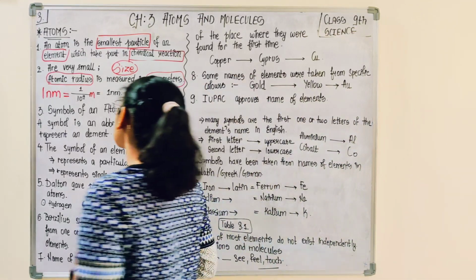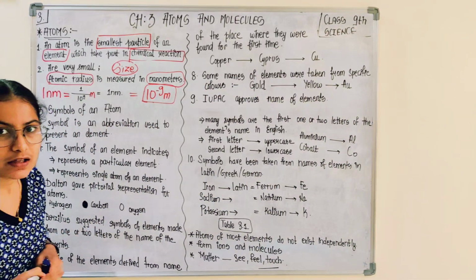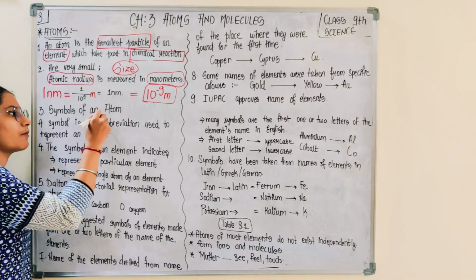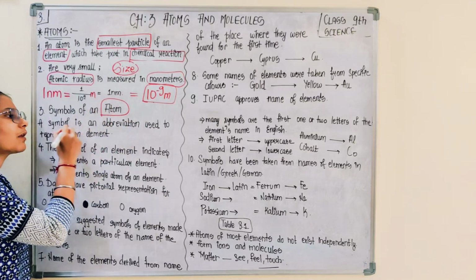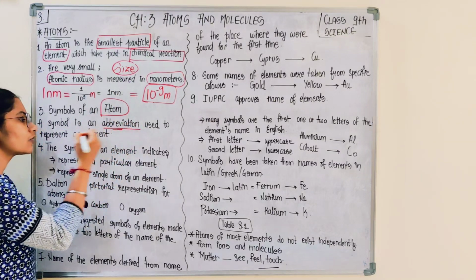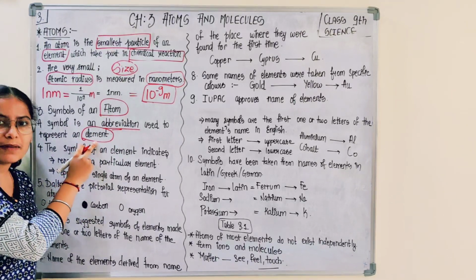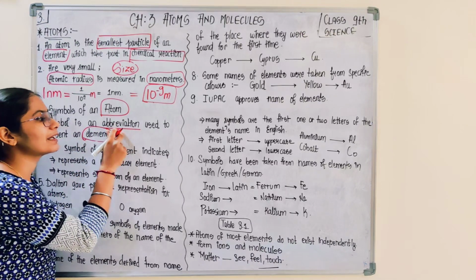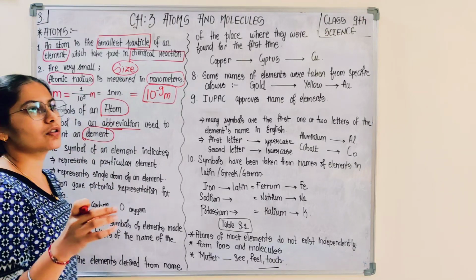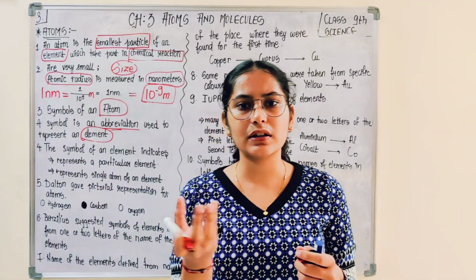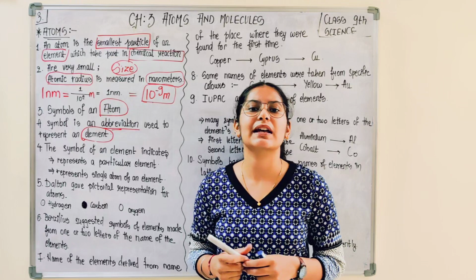Now, symbols of an atom. Atoms were given symbols. What is a symbol? A symbol is an abbreviation used to represent an element. You are using a shorter version of that particular element.